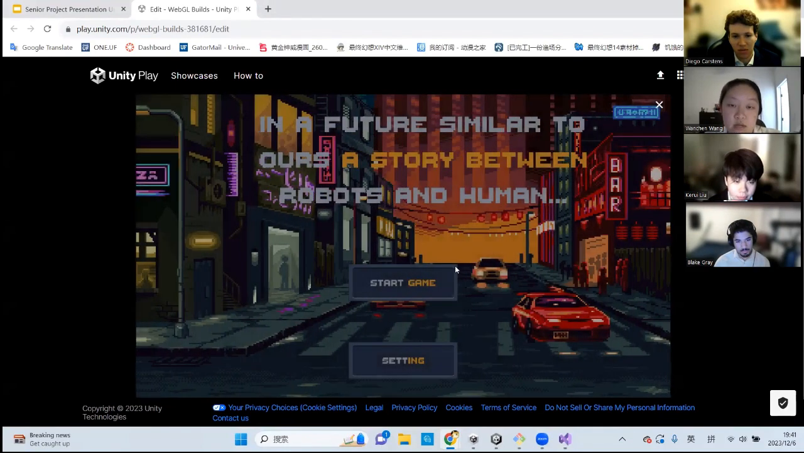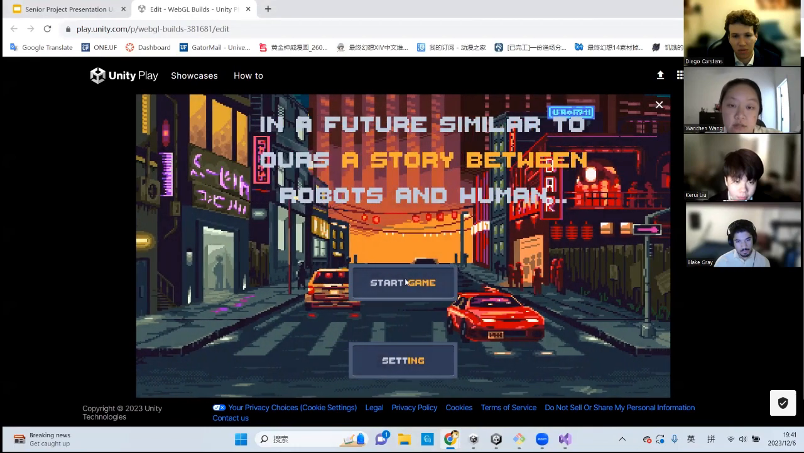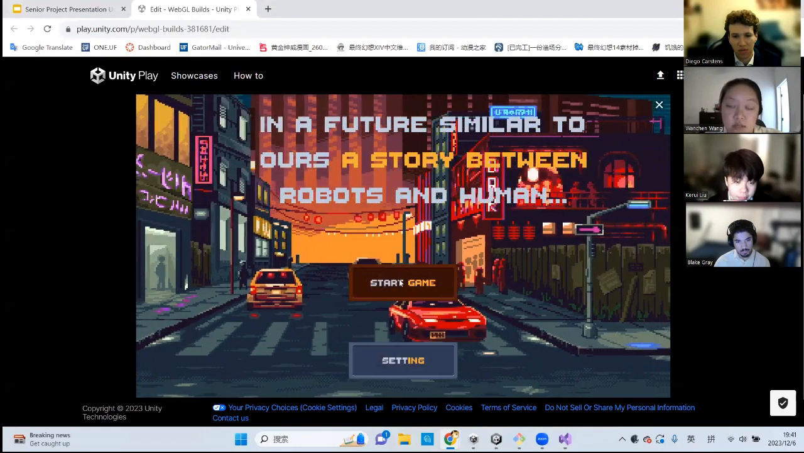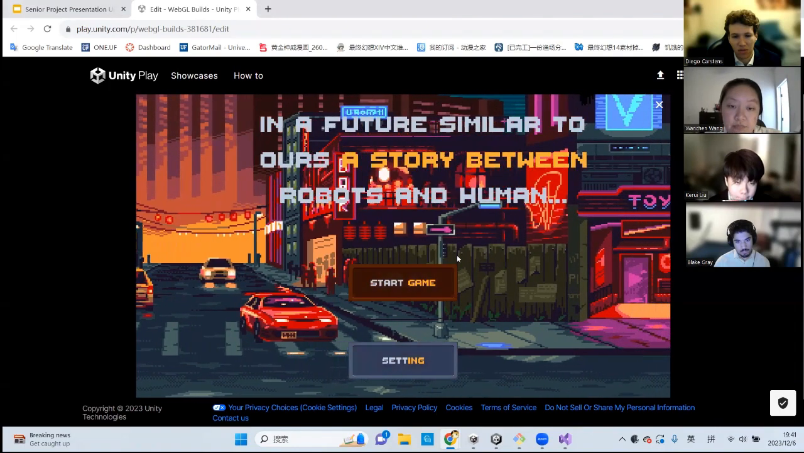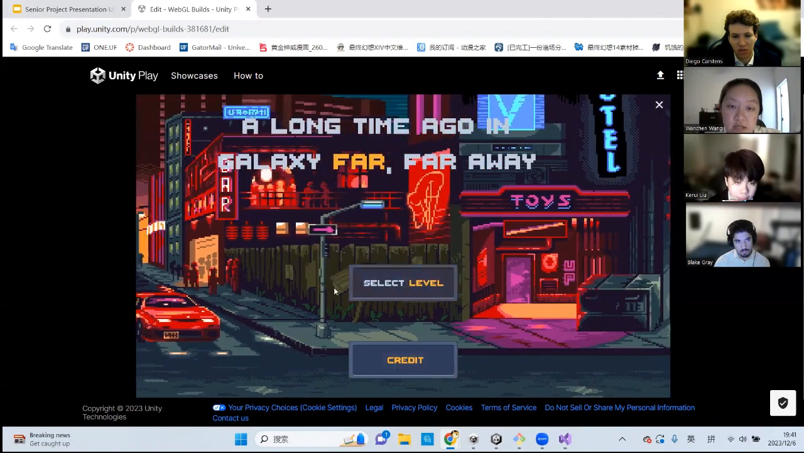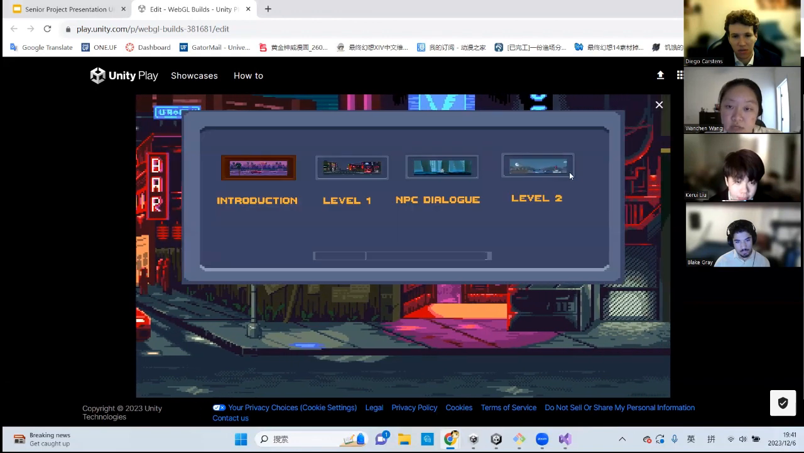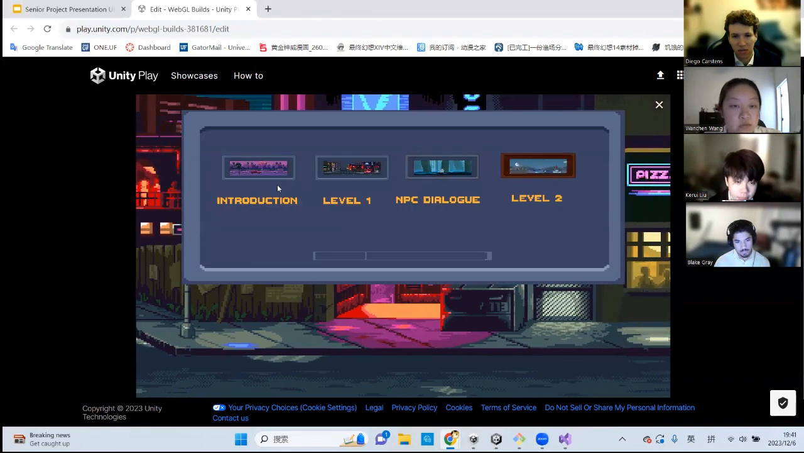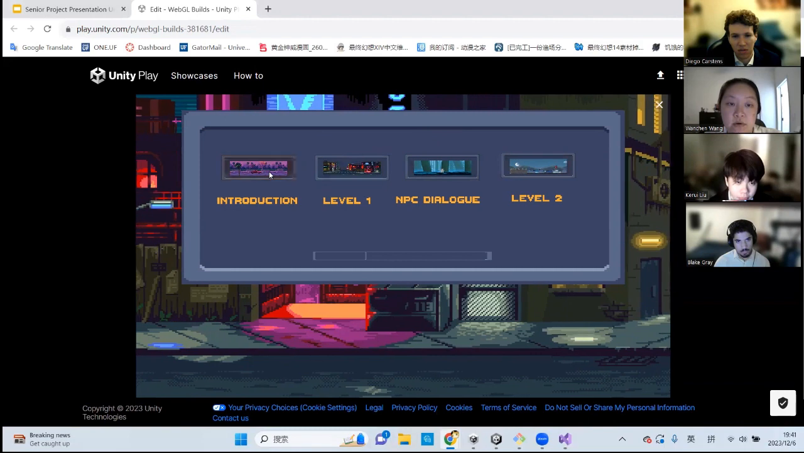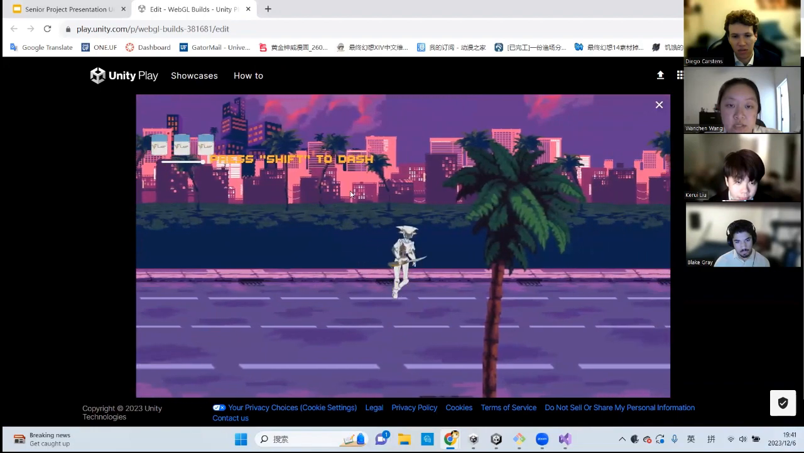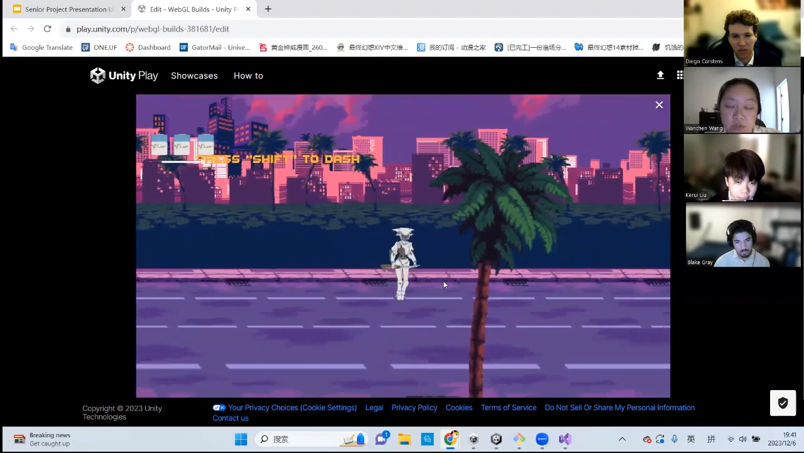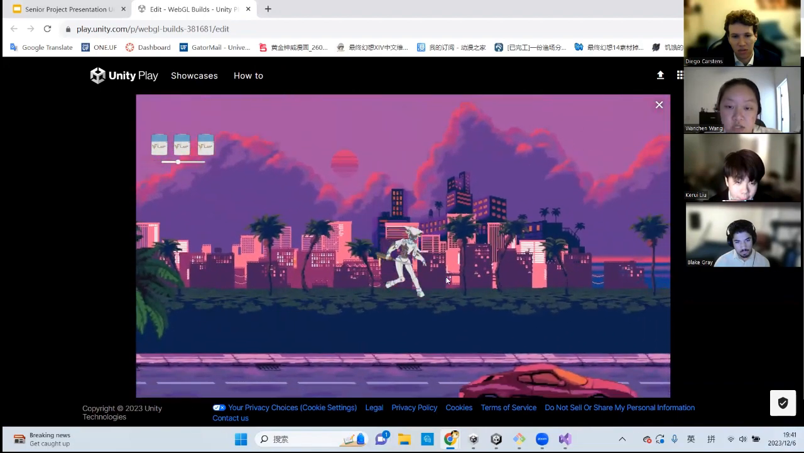And here we have the starting menu. If I go to start game, I can select level and select each different level you want to play. Let's say, for example, we want to play introduction level. And we will have the sweet introduction things, and you can attack, dash, jump.